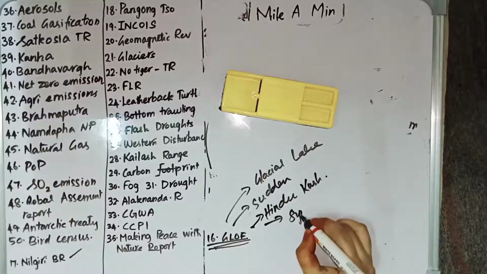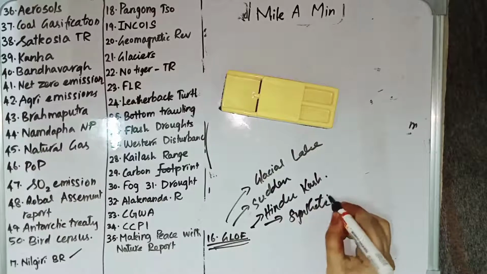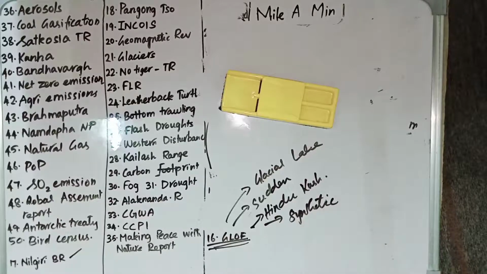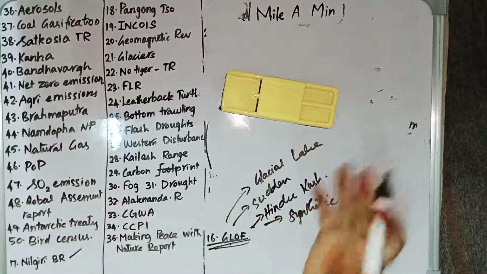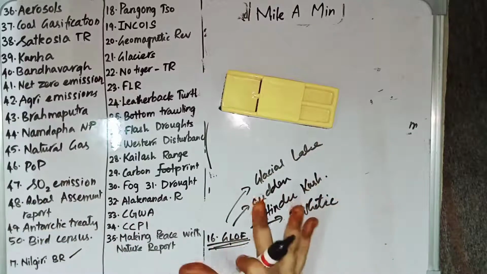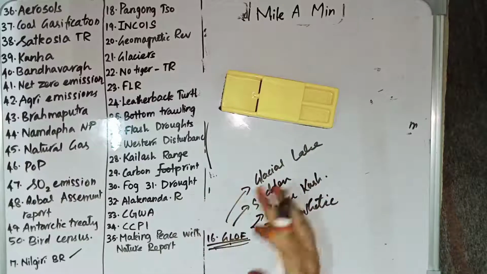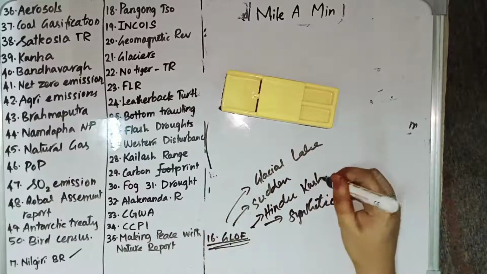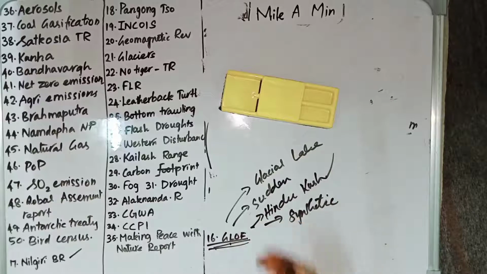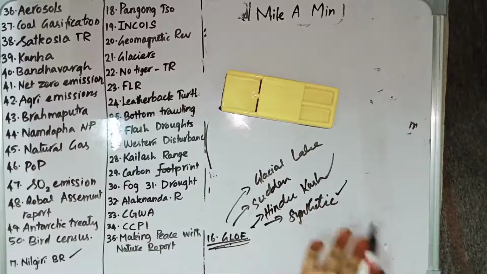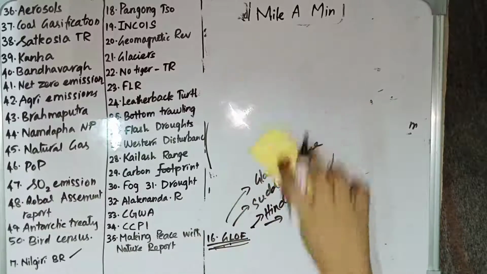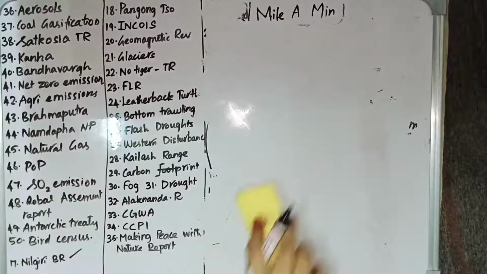And synthetic aperture radar can detect the formation of small lakes and other water bodies. So these are the things which are relating to GLOF. GLOF stands for glacial lake outburst flood. It is the flooding that occurs when the water that is dammed by a glacier is released suddenly, and the Hindu Kush mountain supports the formation of small glacial lakes which have high risk of glacial lake outburst flood, and the synthetic aperture radar will detect the formation of new bodies and the alteration of water bodies. So we have revised all these things.